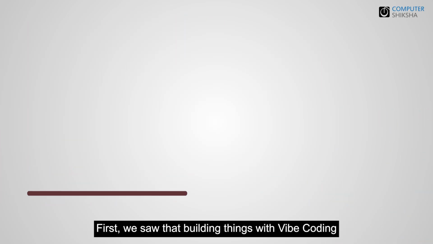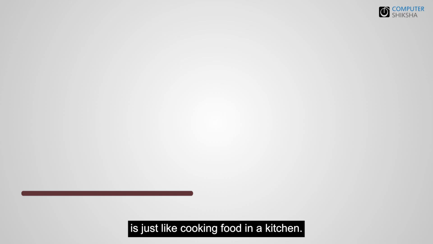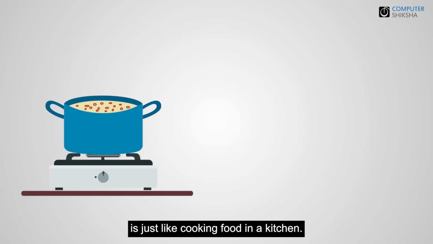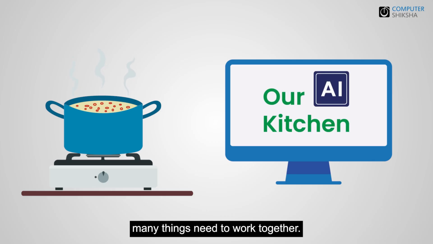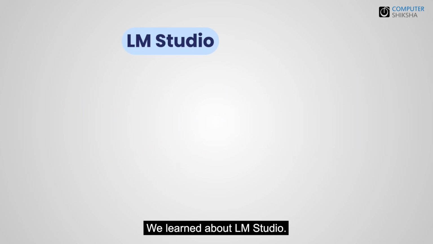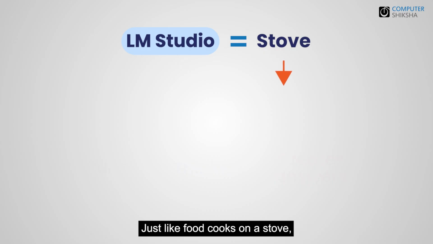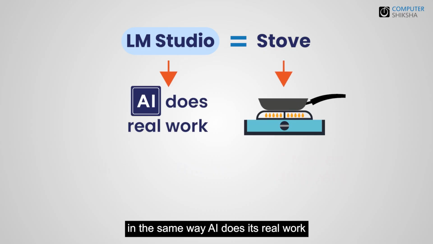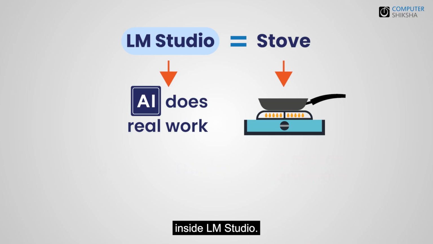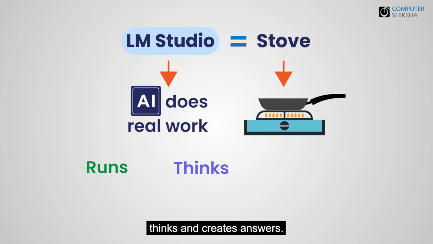First, we saw that building things with vibe coding is just like cooking food in a kitchen. In our AI kitchen, many things need to work together. We learned about LM Studio. LM Studio is like the stove in the kitchen. Just like food cooks on a stove, in the same way, AI does its real work inside LM Studio. This is the place where AI runs, thinks, and creates answers.